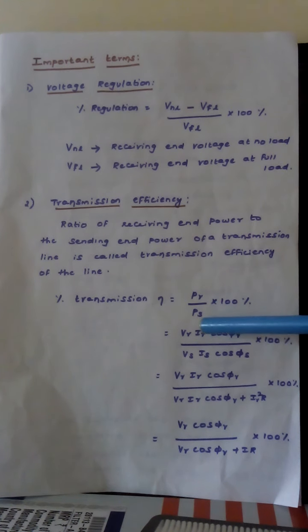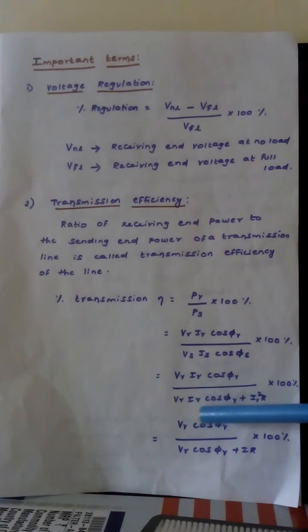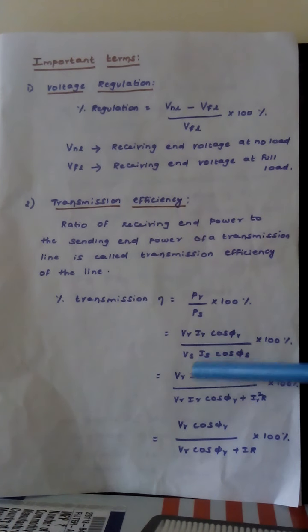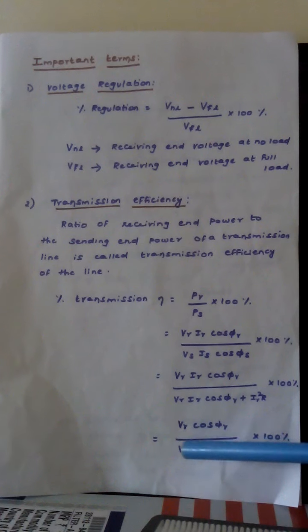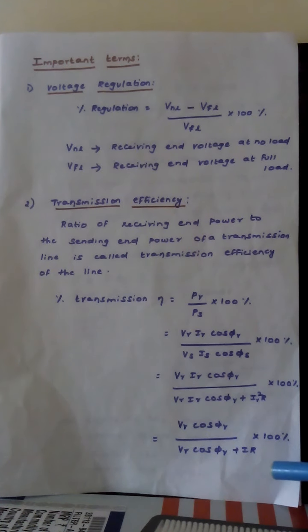The sending end power is the receiving end power plus losses. So we can write Vr Ir cos phi r plus I square R. Here the term Ir is common, so it gets cancelled. We get Vr cos phi r divided by Vr cos phi r plus Ir R, into 100. This is the percentage of transmission efficiency. So these two terms we can find out, that is the voltage regulation and the transmission efficiency.